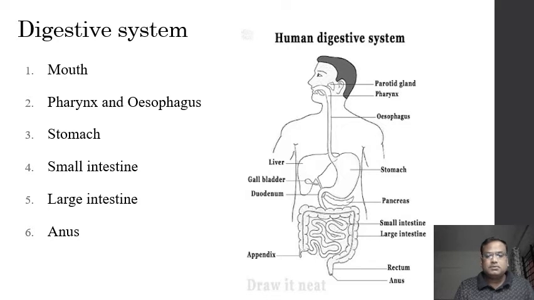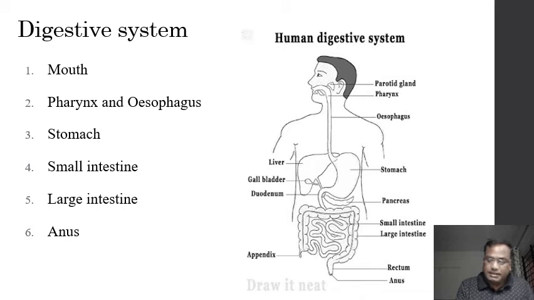In the human being, the mouth is bounded by the upper lip and lower lip, and there is a roof, a floor, and you find teeth and tongue in the mouth. The mouth is a very important part of the digestive system because it receives the food, and the teeth are involved in crushing the food into small pieces. So here mechanical digestion starts.